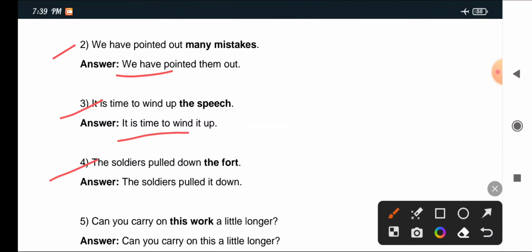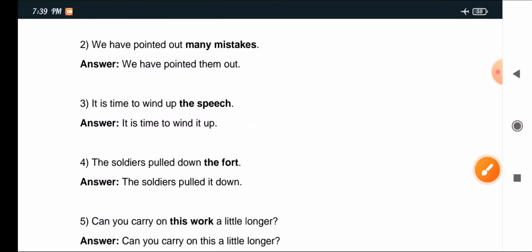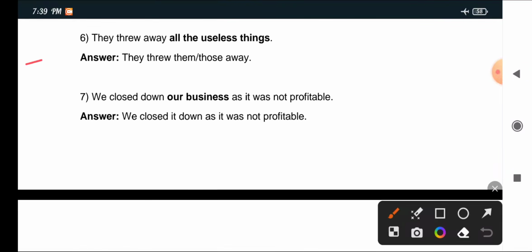4: The soldiers pulled down the fort. The soldiers pulled it down. Number 5: Can you carry on this work a little longer? Answer: Can you carry on this a little longer? Next, number 6: They threw away all the useless things. Answer: They threw them or those away. 7: We closed down our business as it was not profitable. Answer: We closed it down as it was not profitable.